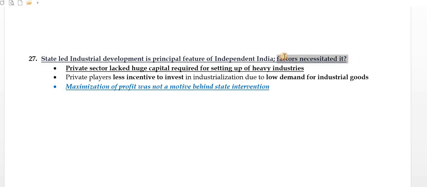State-led industrial development is a principal feature of independent India. Factors necessitated it. So what are the factors? Those necessitated the state-led industrial development, that is PSUs' development, public sector units or public sector enterprises. Private sector lacked the huge capital required for setting up of heavy industries at the first instance. Then private players had less incentive to invest in industrialization due to low demand for industrial goods, because people were poor at that time. They were not having that kind of resources, so they were not able to purchase and create the demand in the market. Maximization of profit was not a motive behind state intervention, rather it is the other way around.